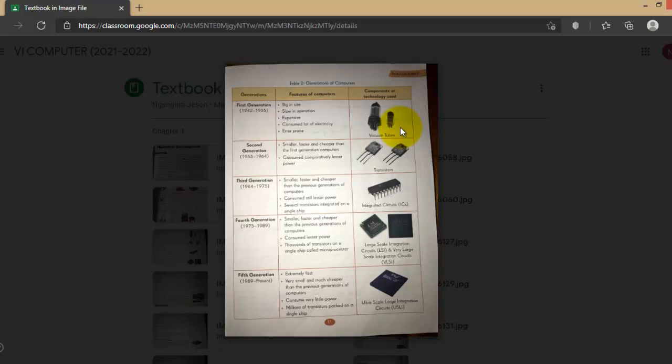These points are the same for each and every generation: smaller, faster, and cheaper than the previous generation. You can remember this point. In the third generation, ICs were used, that is integrated circuits. Several transistors were packed into a single one, that is called an IC. In the fourth generation, VLSI and LSI were used. And in the fifth generation, ULSI was used, that is ultra large scale integration circuits.